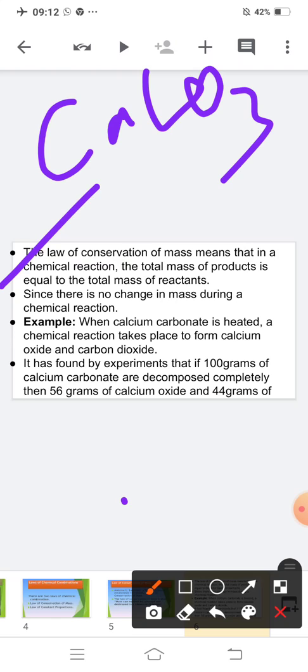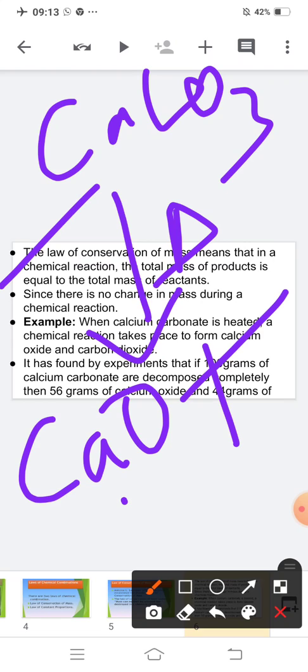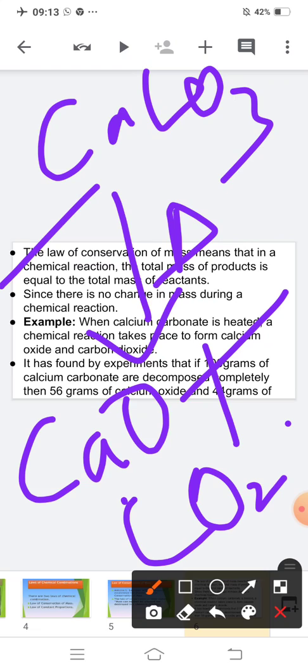Try to learn these formulas. When it is heated, a chemical reaction takes place to form calcium oxide and CO2. Is this clear to you?